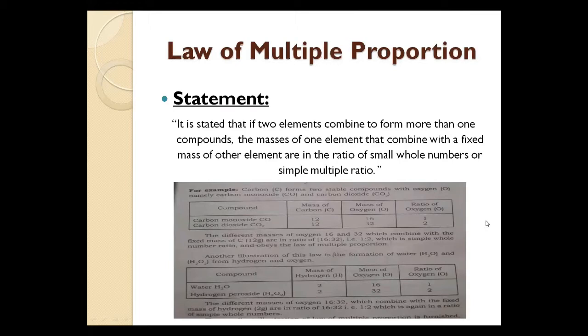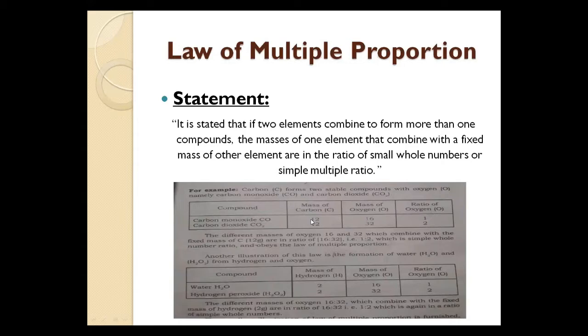When carbon and oxygen react together, they form carbon dioxide and carbon monoxide. So two elements, one is carbon and the second is oxygen, combine together and form carbon monoxide as well as carbon dioxide.